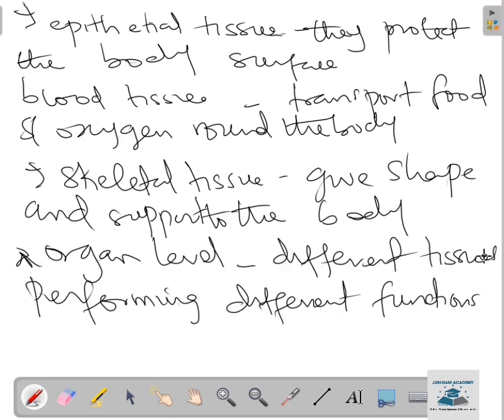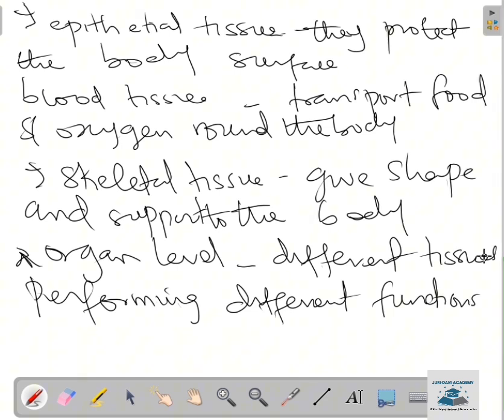Some organs perform only one function, e.g. the heart, while others perform many functions, e.g. the kidney. The kidney has a lot of functions in our body, while the heart performs just one function. The heart makes us stay alive through the circulation of blood around the body.